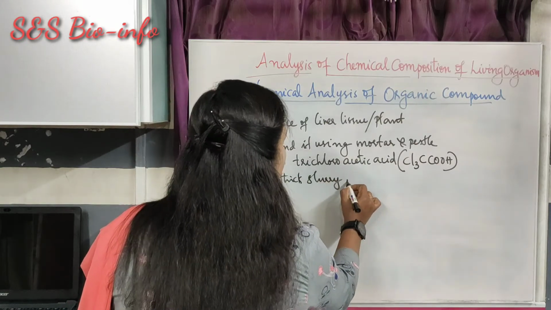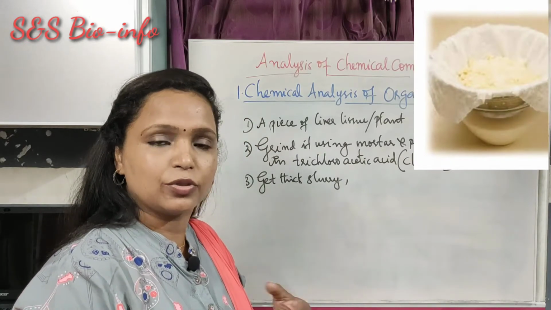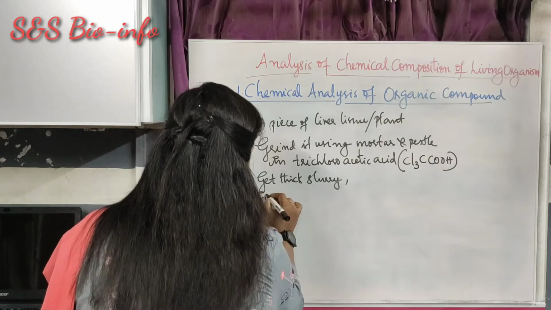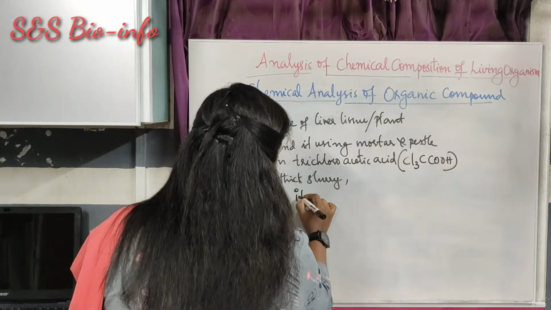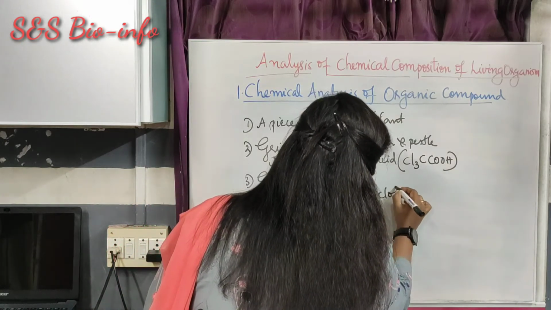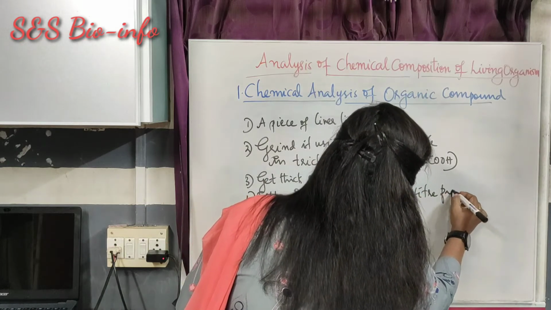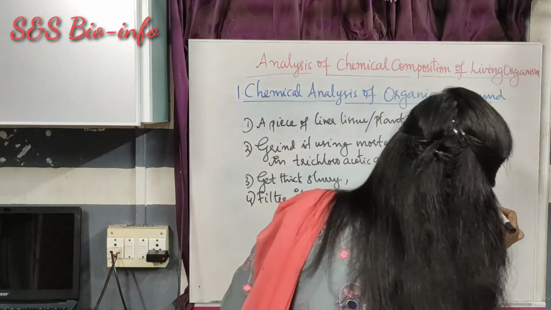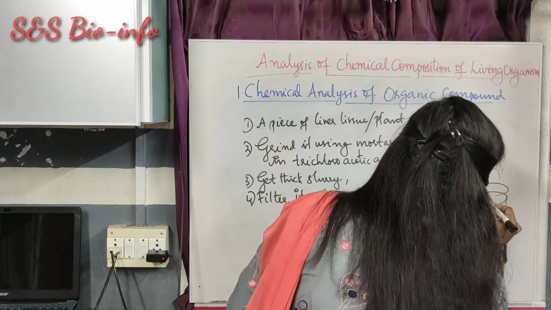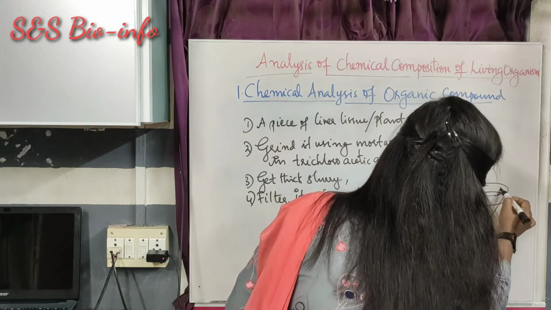We need to filter this slurry by using a cotton cloth or cheesecloth or by using a filter paper. So filter them using cotton cloth or filter paper. Suppose if it is a test tube, then we use a funnel for the filtration procedure. So we use filter paper.